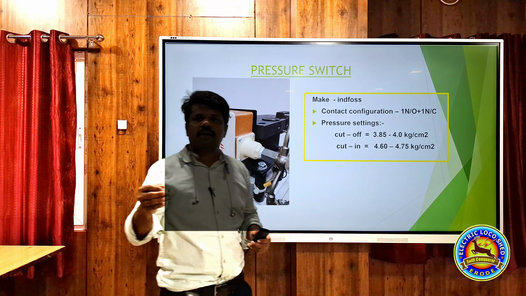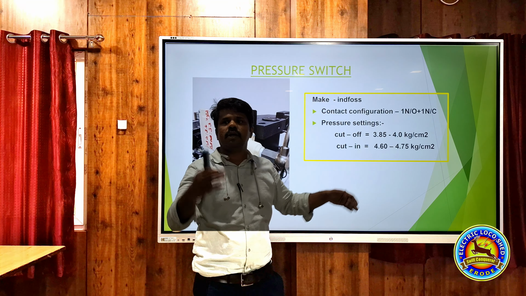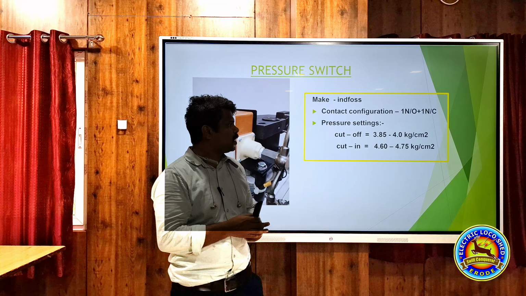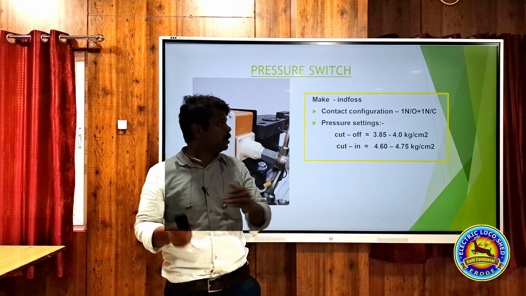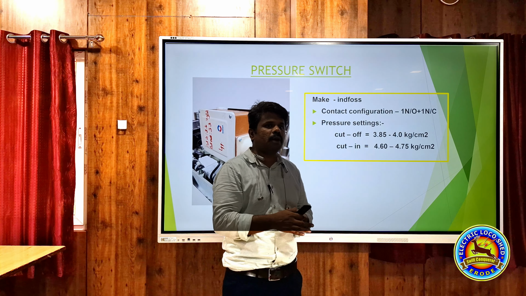Whenever the pressure is more than 4.75, then only this QPDJ will be closed. Through that only this 110 volt supply will go to EP coil, and EP coil will energize. If the pressure goes below 3.85, what will happen? QPDJ will be off. So it will not allow the voltage to go to EP coil.